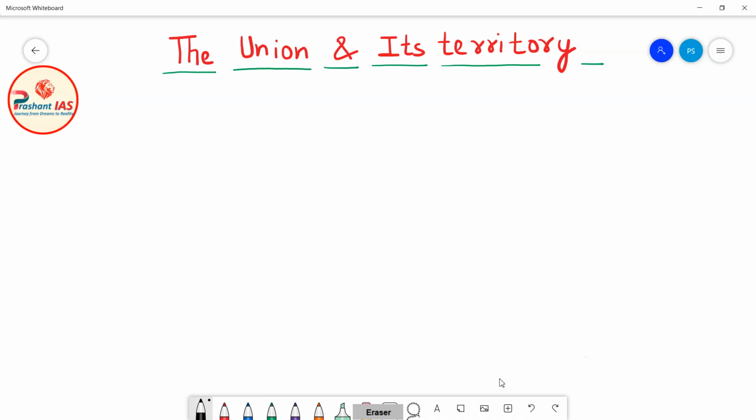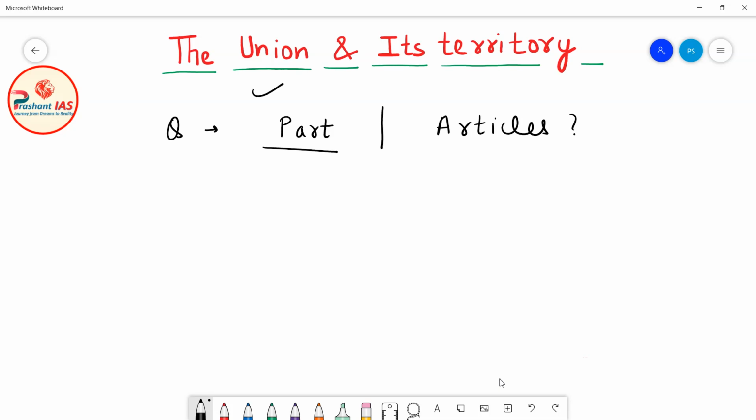So friends, the first and the most important question is in which part of the Indian Constitution the topic of union and its territory is given. And after that, the next important question is in which articles of the Indian Constitution it is given. If you read the Constitution of India, you will find that the topic of union and its territory is given under Part 1 of the Indian Constitution.